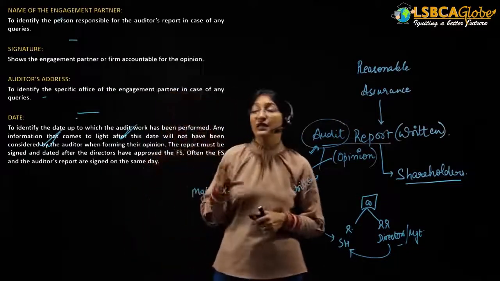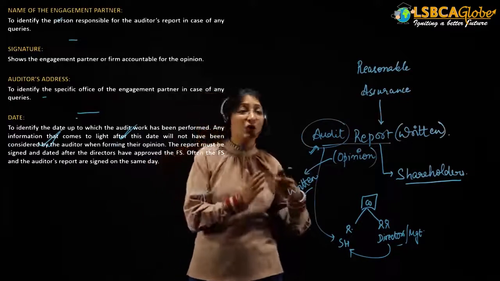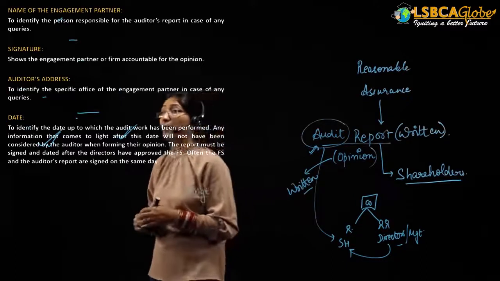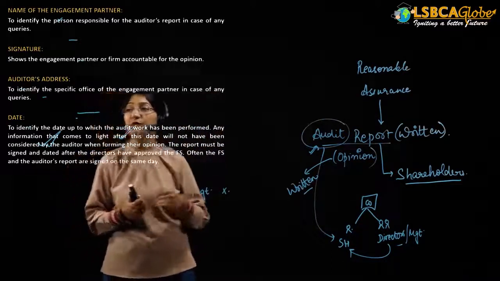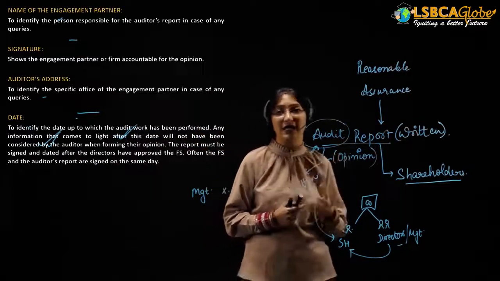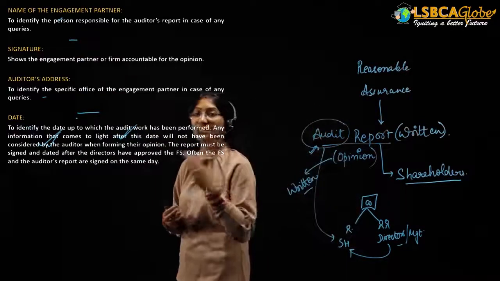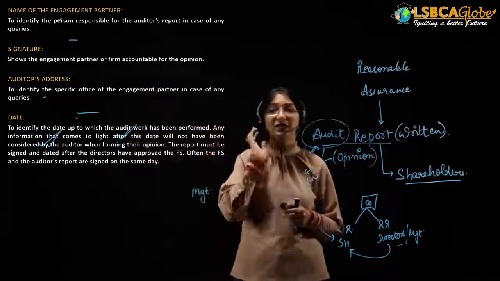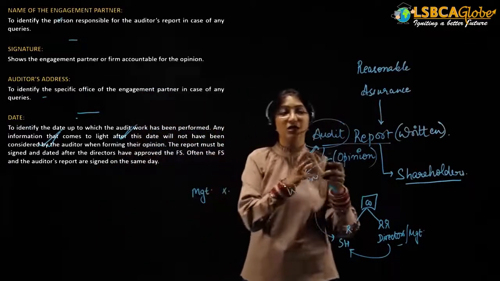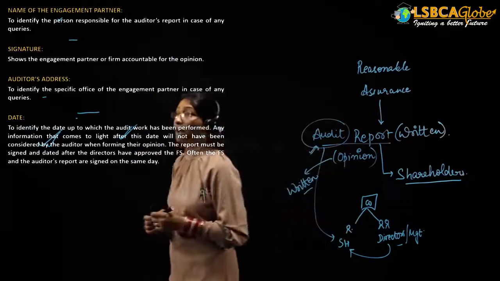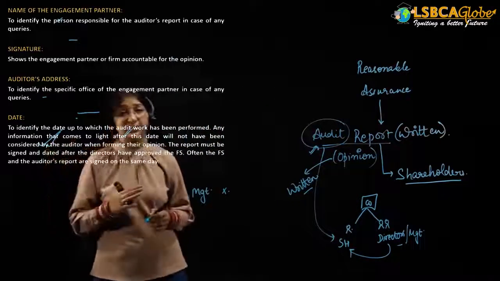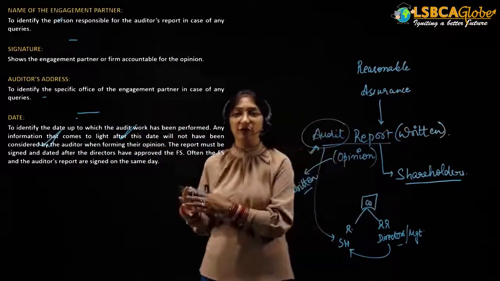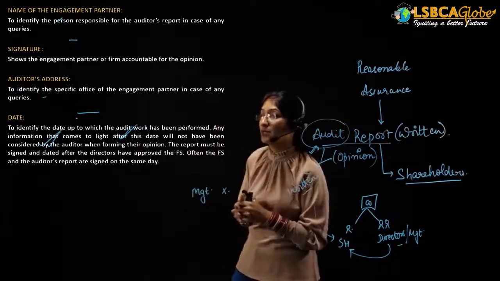Then finally, the name of the engagement partner, that is, the partner who is signing this audit report. The name of that partner is to be included to identify the person who is responsible for the audit report in case someone has any queries. Then the partner will sign the report. It shows the engagement partner or the firm who is accountable for the opinion, that is, whose opinion this is. Then the auditor's address. This is to be provided because if anyone has any queries, he can come to the office of the auditor and discuss those queries.